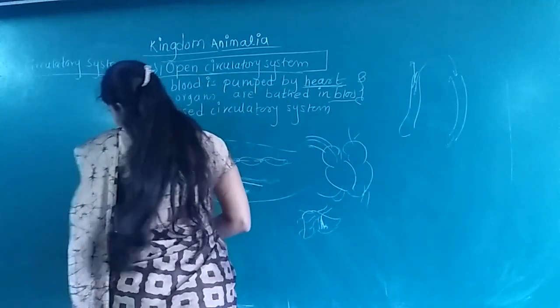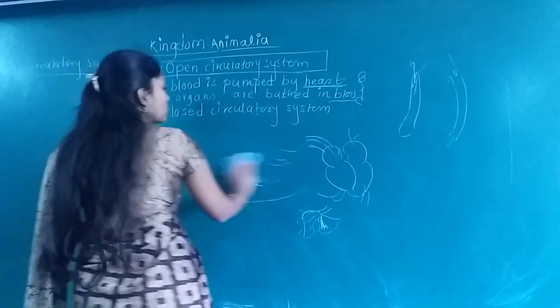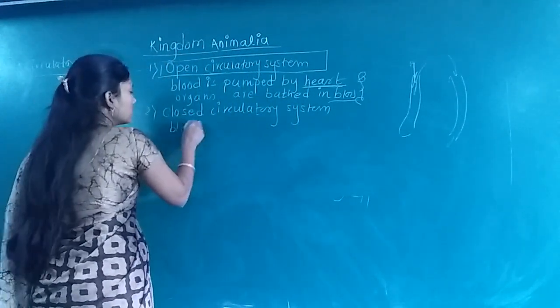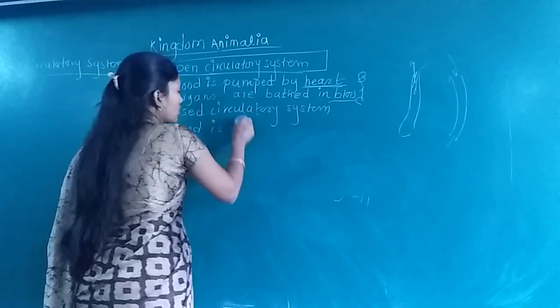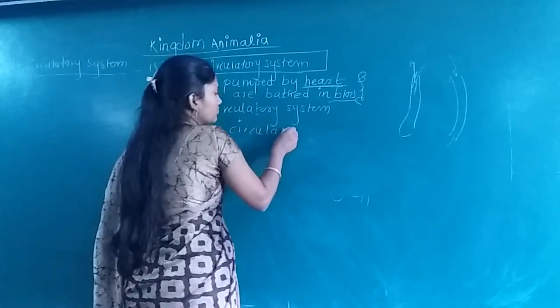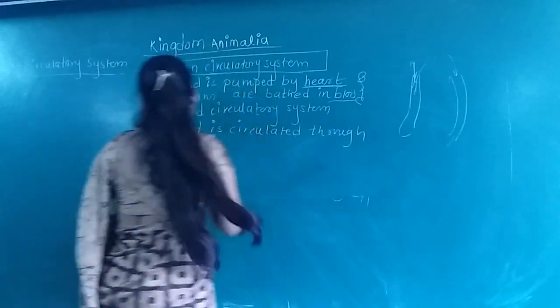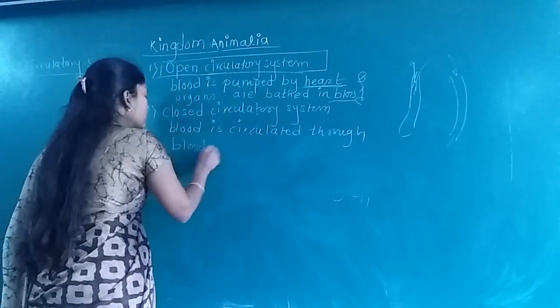So in closed circulatory system, blood is circulated through the blood vessel.